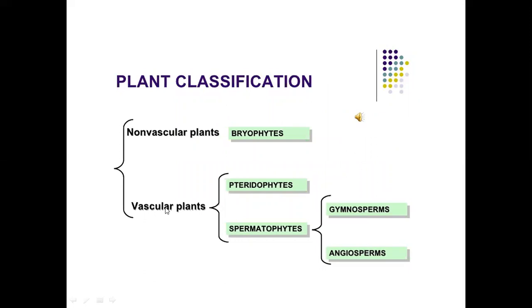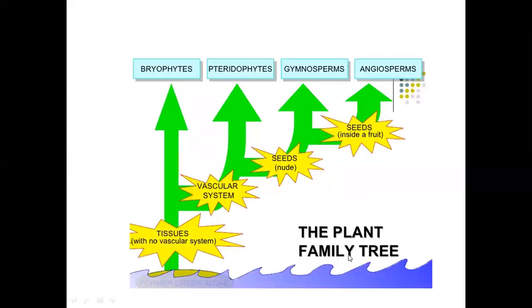There are two classes, non-vascular plants and vascular plants. The non-vascular plants are bryophytes and the vascular plants are pteridophytes and spermatophyta, that is gymnosperms and angiosperms. Bryophytes, pteridophytes, gymnosperms and angiosperms, these are the plant family tree.